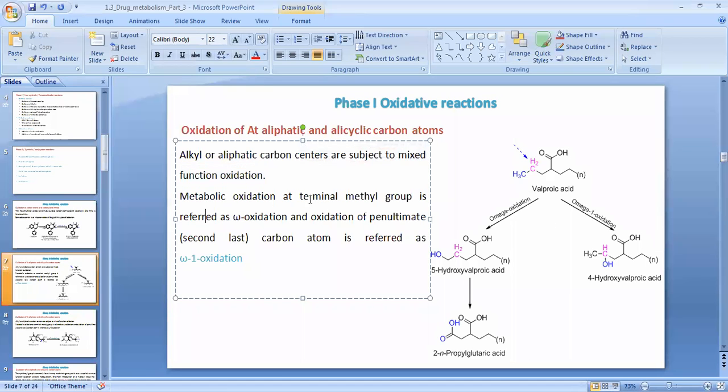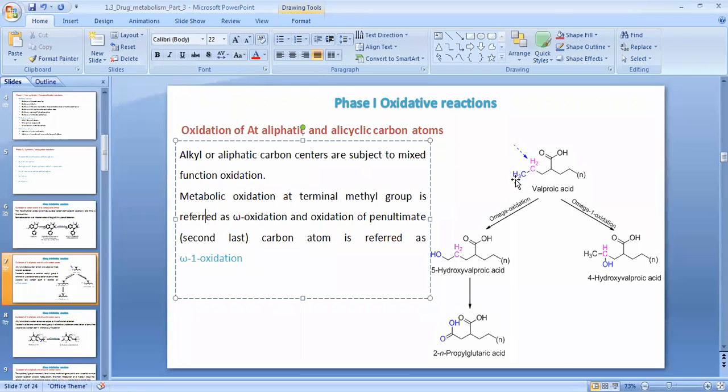So the metabolic oxidation at the terminal methyl group, see this terminal methyl group, is referred to as omega oxidation. We have seen the oxidation types of lipid molecules when we discussed biochemistry. At that time we discussed alpha oxidation, beta oxidation, omega oxidation.